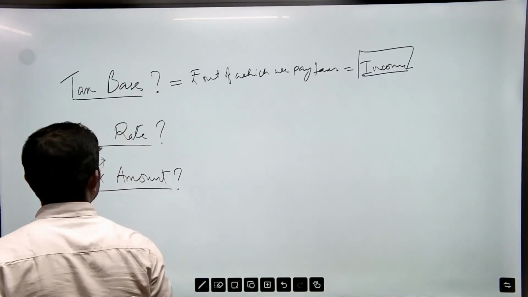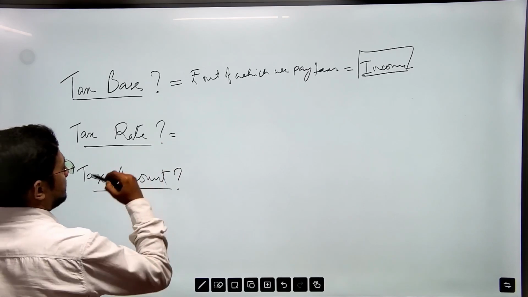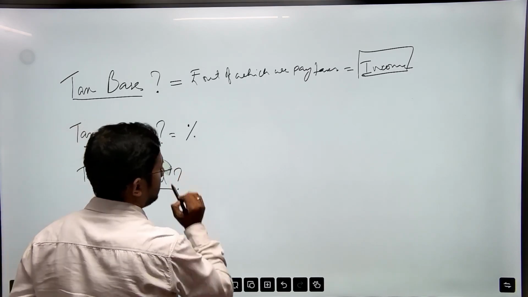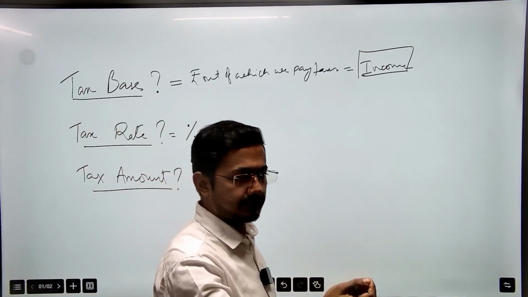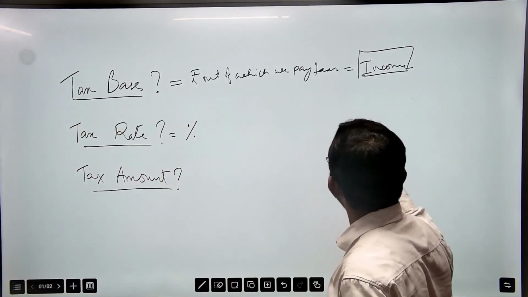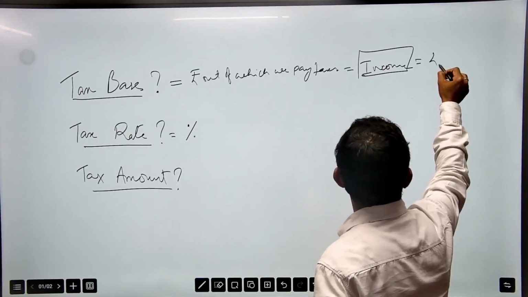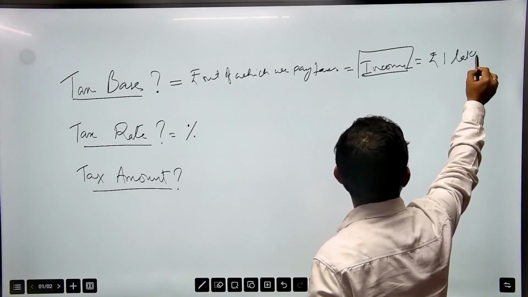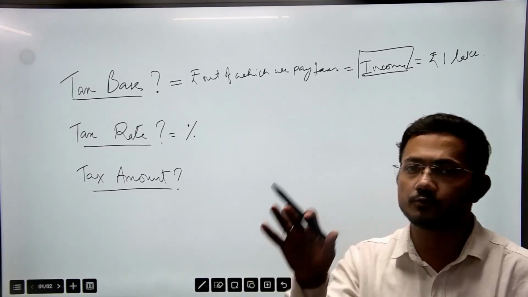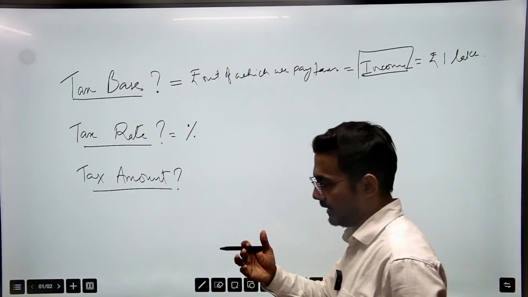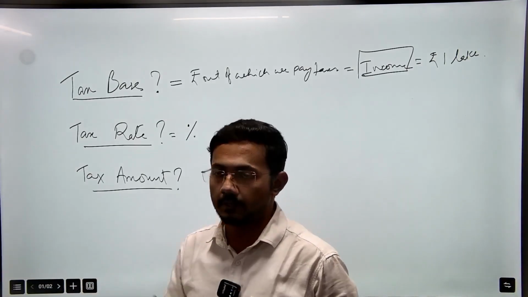Next comes the tax rate. What is this tax rate? Tax rate is a percentage at which you pay tax. For example, say your income is rupees 1 lakh. That means the tax base is 1 lakh, because out of that 1 lakh you will be paying a certain amount of tax.